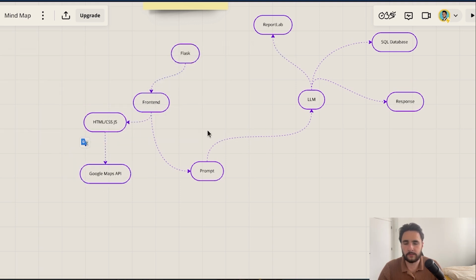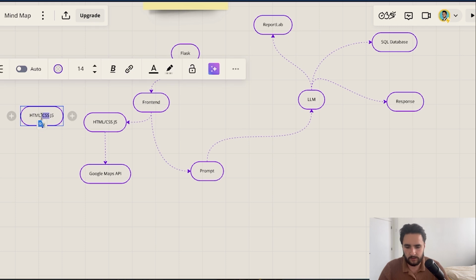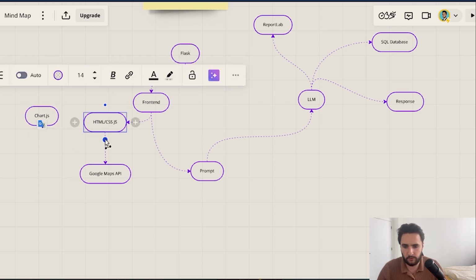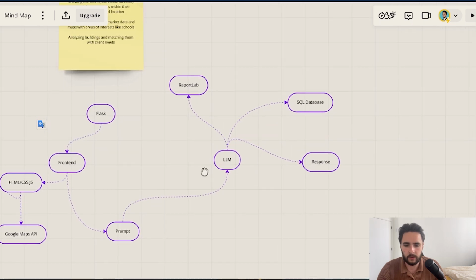And similarly, sometimes we might want to visualize the data. If we get a table spat out, well, we can ask the program, hey, can you visualize the data for us? So we need a data visualization library. For this, I always use Chart.js. Super easy to use, beautiful charts. So we'll have that there.